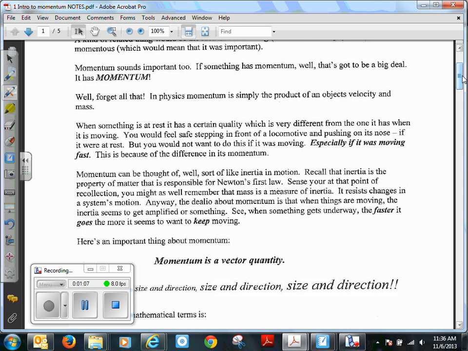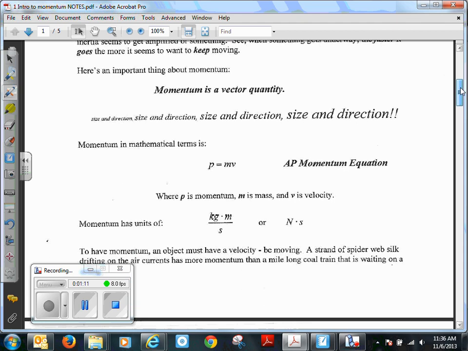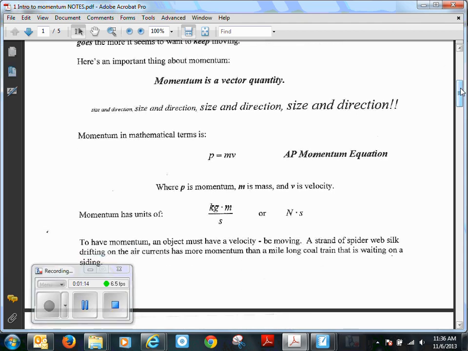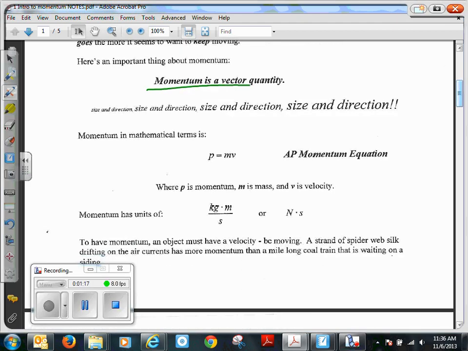Okay, so let's start looking at what momentum is. Momentum is a vector quantity, so that has size and direction. Mathematically, momentum is defined as the product of an object's mass and velocity.